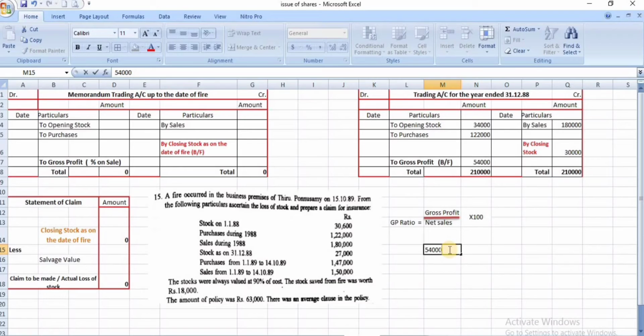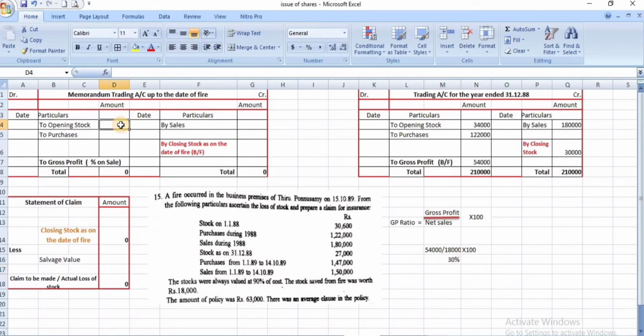54,000 divided by 1,80,000 multiplied by 100, then it comes to 30%. The GP ratio is 30%. Now go to memorandum trading account.